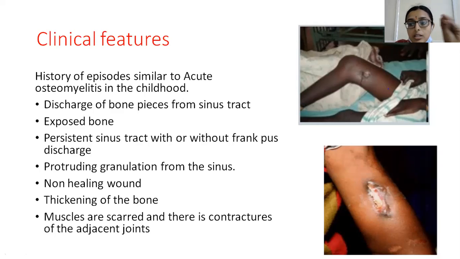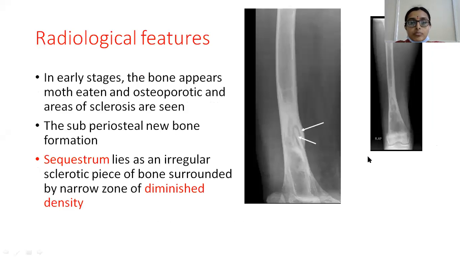You have the thickening of the bone. So in the case of chronic osteomyelitis, we will have a sinus which is discharging pus or bony spicules, then there will be protruding granulation tissue, and externally we have a non-healing wound, and on palpation we have tenderness and thickening of the bone, and adjacent muscles and joints are also scarred in extreme cases. So these are all the clinical features of chronic osteomyelitis.